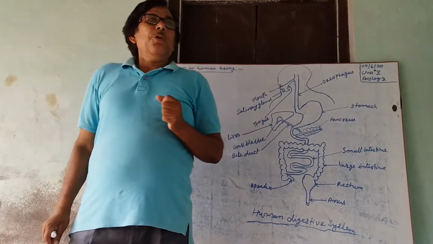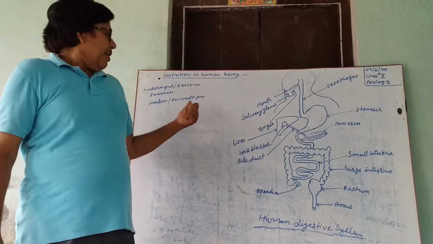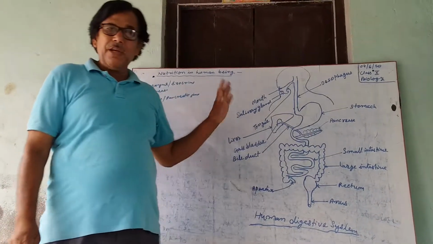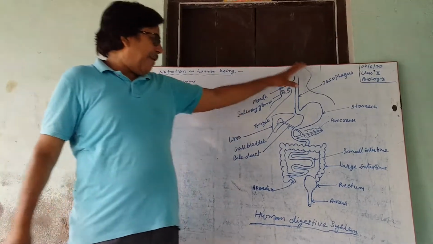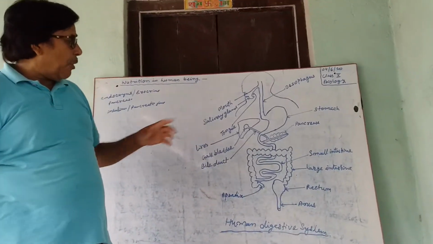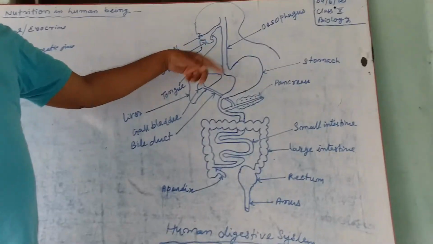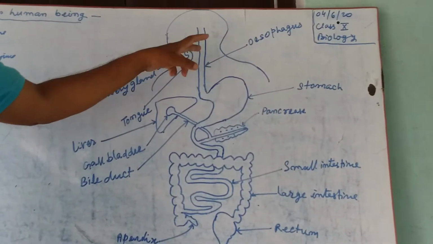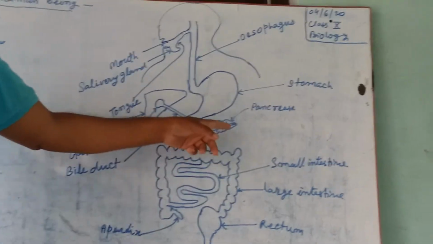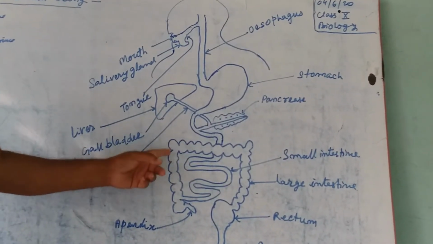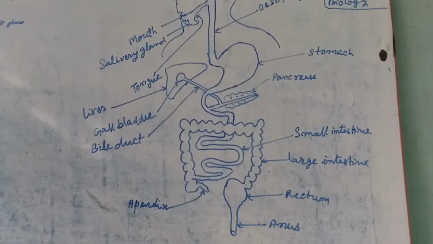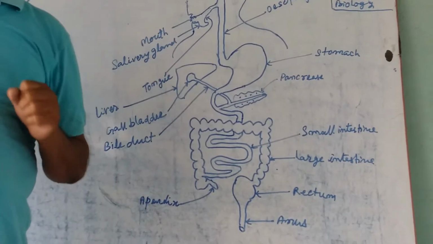Now we will start digestion in human. This is the rough diagram of the human digestive system. It includes the following parts: mouth, esophagus or food pipe, stomach, small intestine, large intestine, rectum and anus. These are the main parts of the human digestive system.